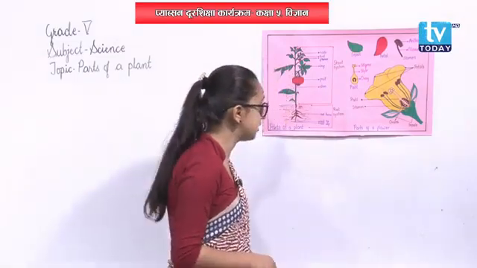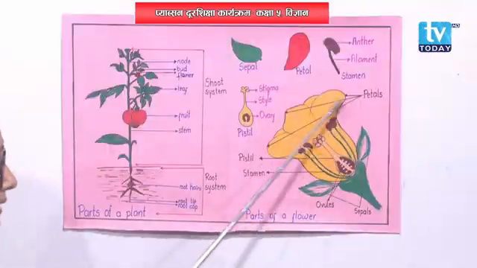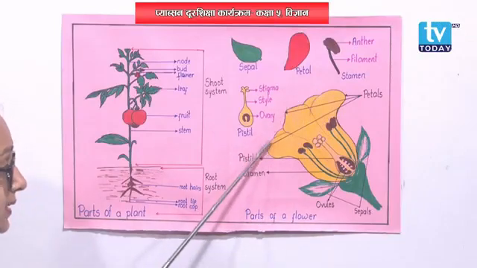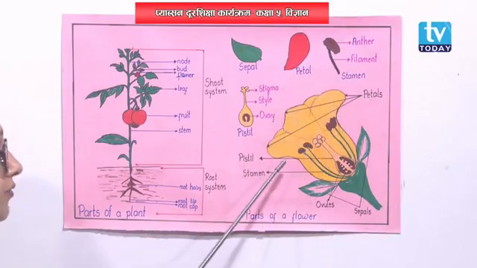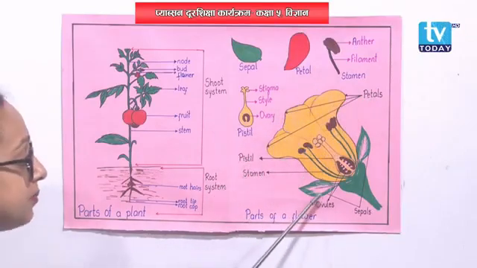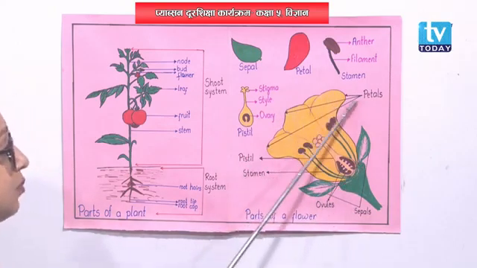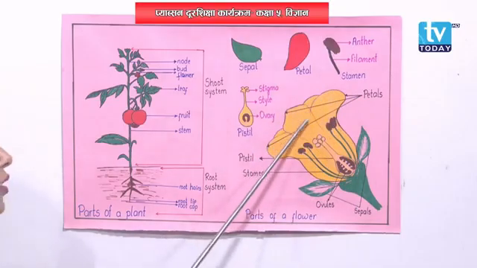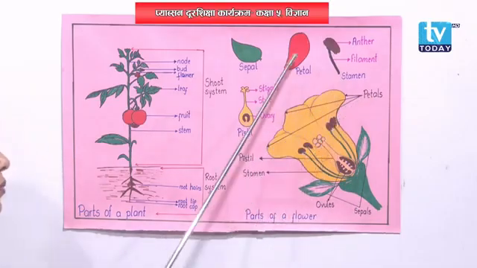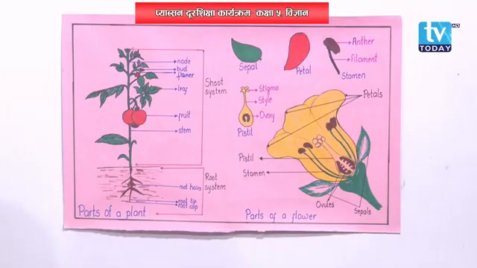You can see petals here as well. See, the petal, this is the second whorl of a flower. At first it is covered by sepals, that is calyx, and then the second whorl, that is corolla. Corolla is made up of petals. They are brightly colored and very attractive also.